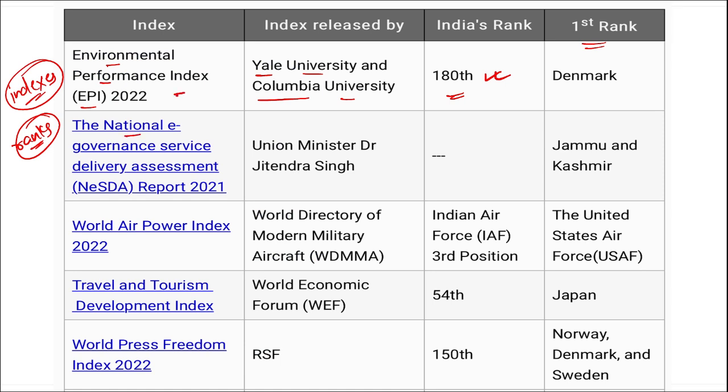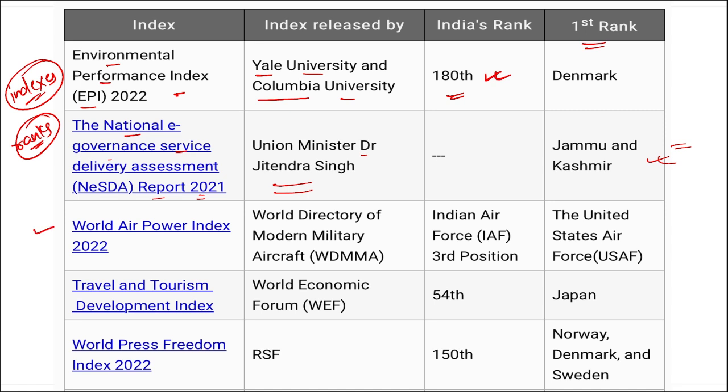Next is your National E-Governance Service Delivery Assessment Report, that is your NeSDA report for 2021. Who released it? This was released by Dr. Jitendra Singh, that you have to remember, and this will be talking about Jammu and Kashmir. So the state that topped in this was Jammu and Kashmir.